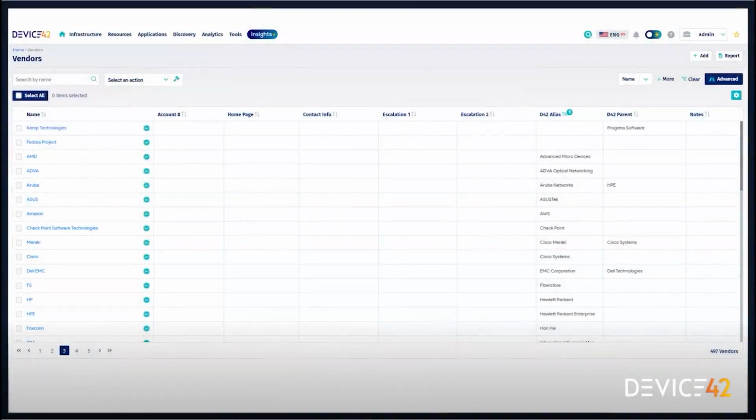Hello, welcome to What's New About EnrichAI in Device 42's 18.12 release. My name is Ben. I'm a product manager here at Device 42. The 18.12 release continues to expand Device 42's EnrichAI capability. EnrichAI uses publicly available information to standardize and augment discovered data.